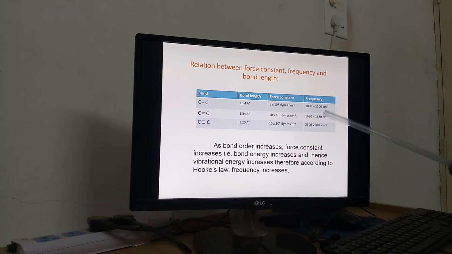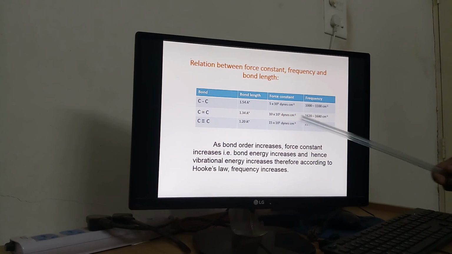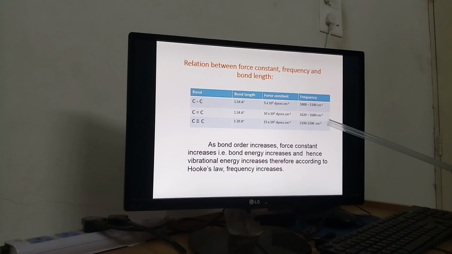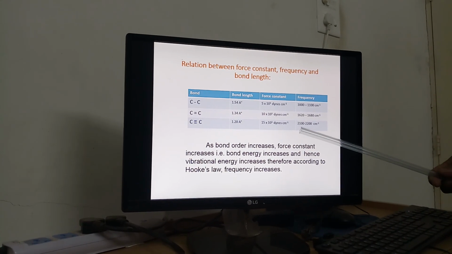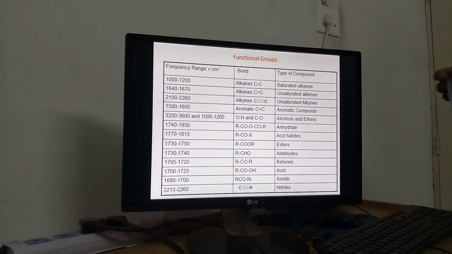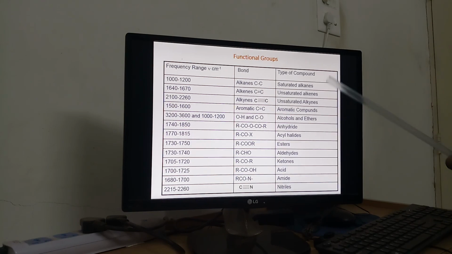In case of a single bond, we are observing 1000 to 1100 per centimeter. In case of a carbon-carbon double bond, 1620 to 1680 per centimeter, and for a triple bond we are observing 2100 to 2200 per centimeter around. Then the functional groups we are considering here: frequency range, bond and types of compound.